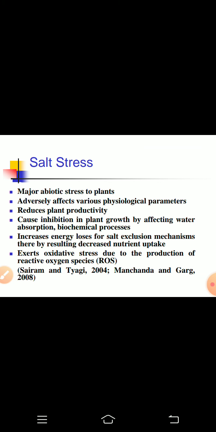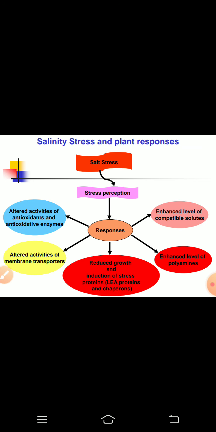Now the next abiotic stress is salt stress, which is also one of the major abiotic stresses to the plant after heavy metal stress. It also inhibits the growth of the plant by inducing physiological drought, where plants are not able to absorb water from the soil. So like heavy metal stress, salt stress also induces the excessive production of reactive oxygen species which cause oxidative stress in the plant cell.